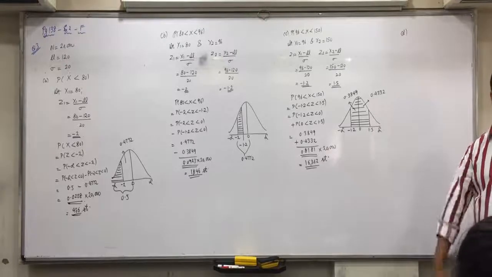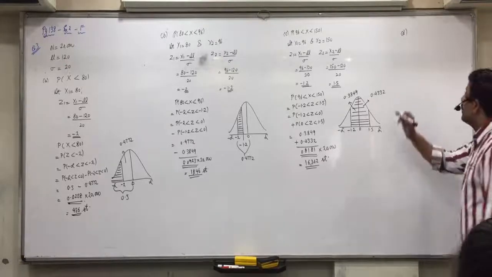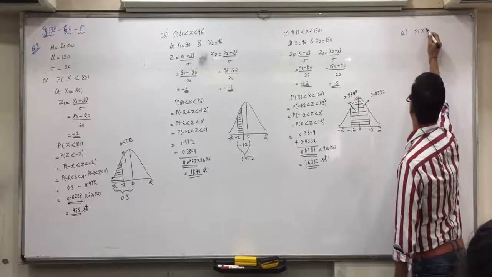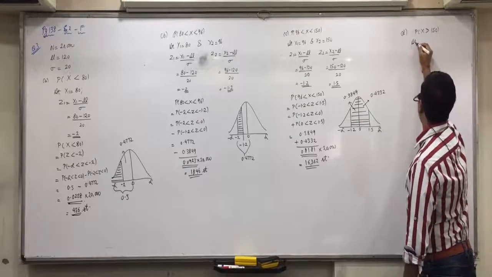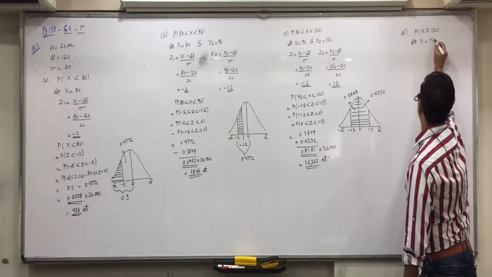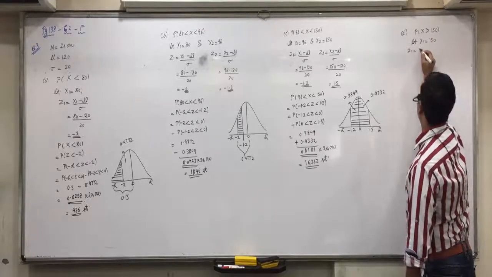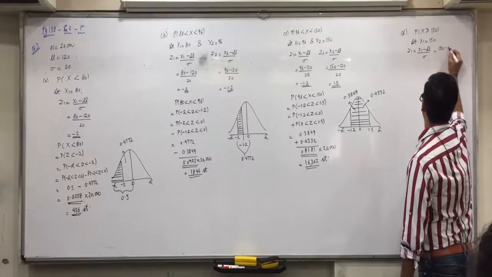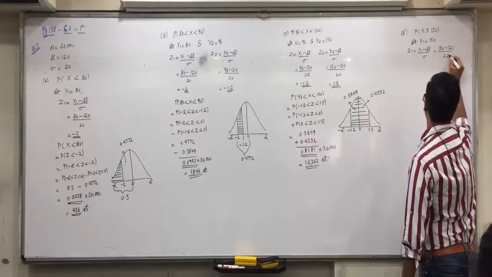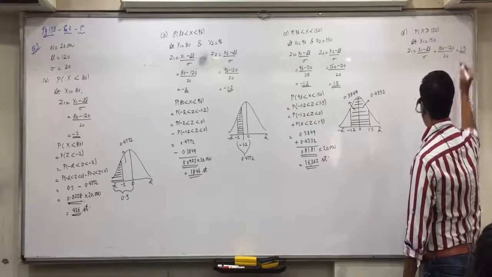And the last option. Distinction is more than 150 marks, more than 75%. So P of x greater than 150. At x1 equals 150, z1 equals x1 minus mu upon sigma, 150 minus 120 upon 20, that is 1.5, which we already obtained.